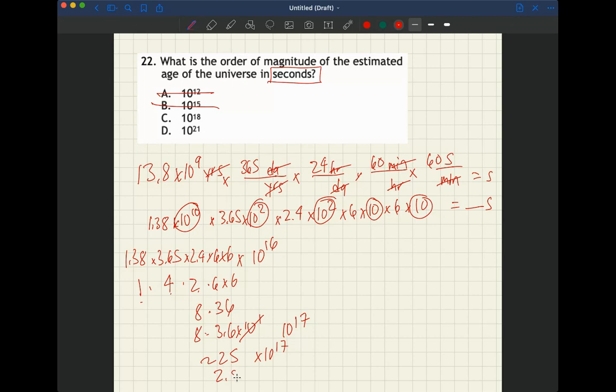And of course, that's 2.5 times 10 to the 1 times 10 to the 17th. So that leads us to about 2.5 times 10 to the 18th. So about 10 to the 18th seconds. And for perspective, this last answer would be 1,000 times longer than that, or 10 to the third times different from that.